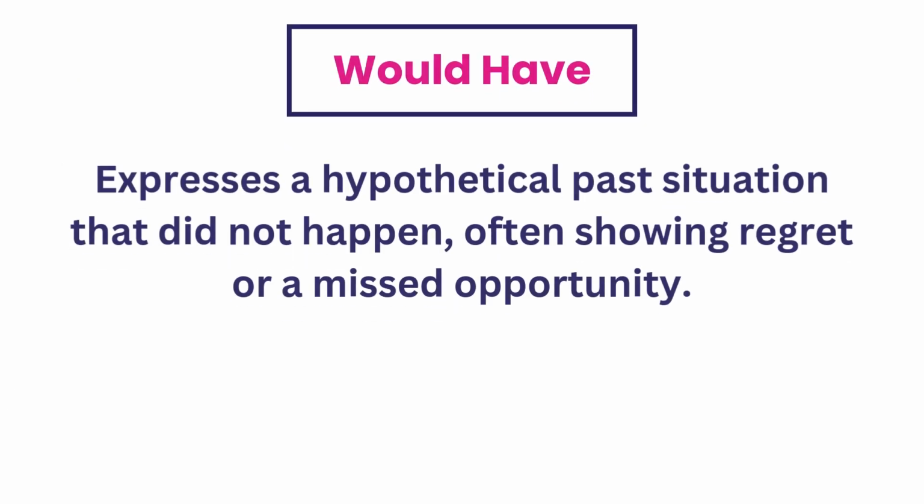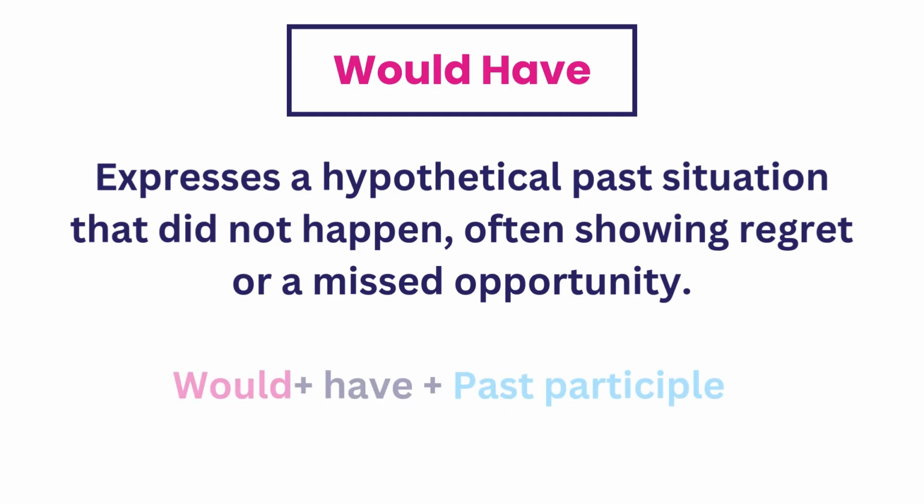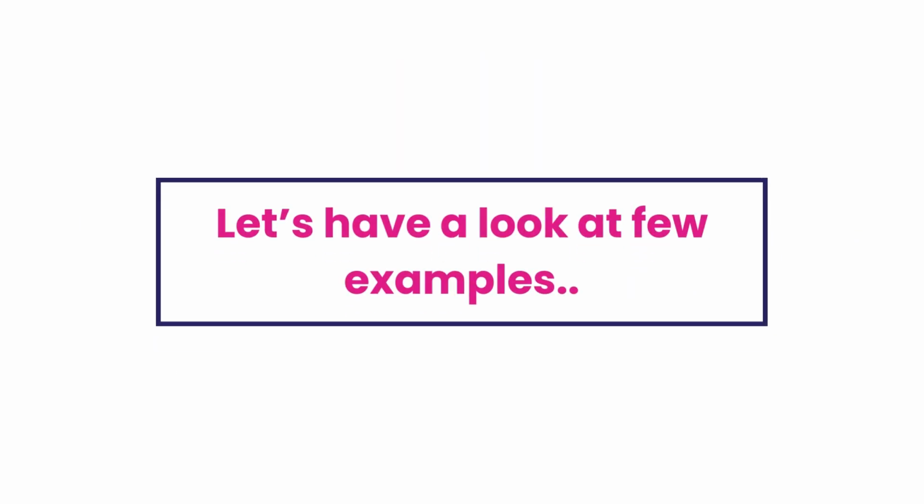Let's take a look at would have. This is used to talk about a hypothetical situation in the past that didn't happen, often showing regret or a missed opportunity. It's formed with would have plus past participle. When we use would have, we're imagining what could have happened if things had been different, but in reality it didn't happen. Let's have a look at a few examples.